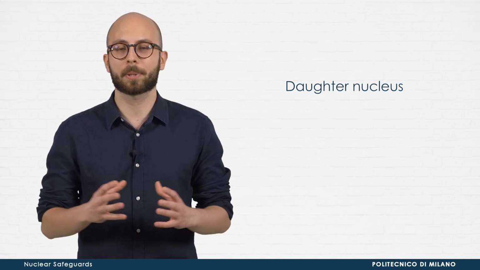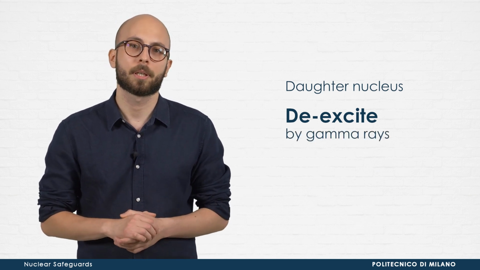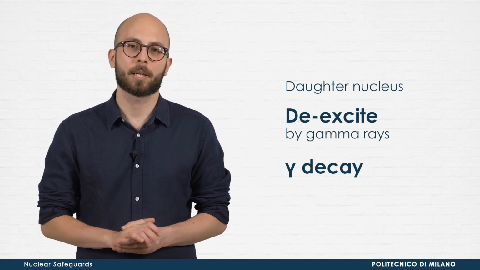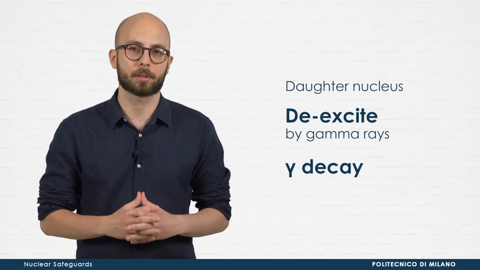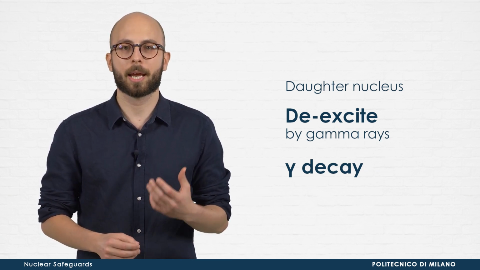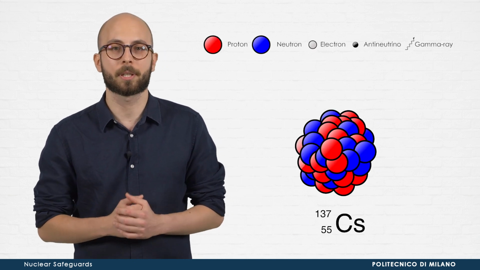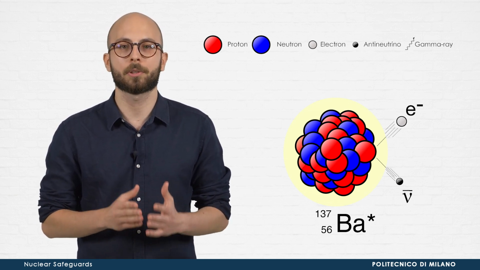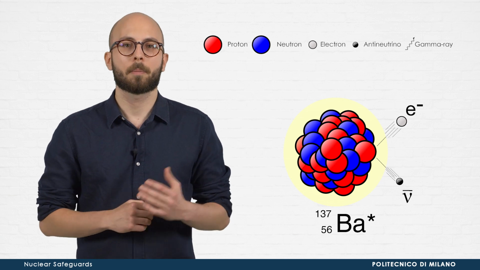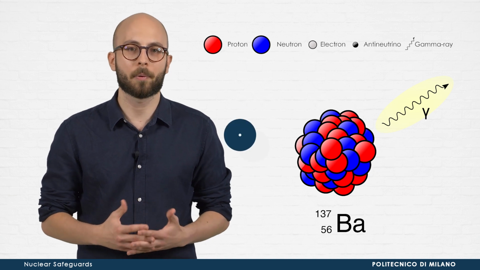Then, the nucleus can rapidly de-excite by emitting electromagnetic radiation called gamma rays. This process is called gamma decay. It does not involve a transformation of the nucleus, but rather a decrease of its energy content. The emitted gamma ray carries the excitation energy of the nucleus and therefore it is monoenergetic. For example, cesium-137 transforms by beta minus decay into an excited state of barium-137. Then, barium-137 de-excites and reaches its ground state by emitting a gamma ray.